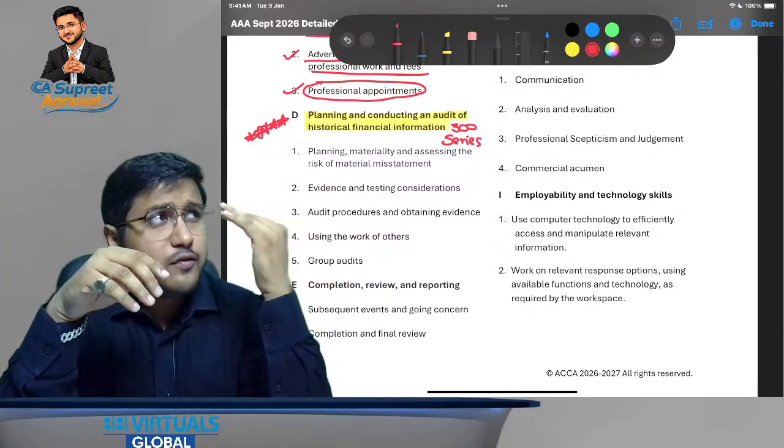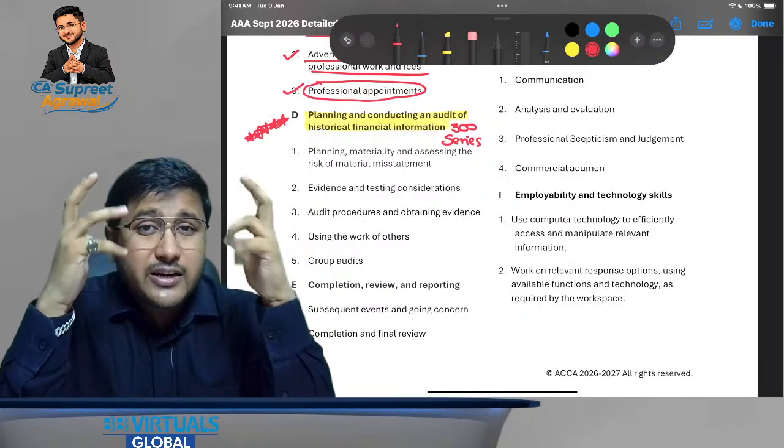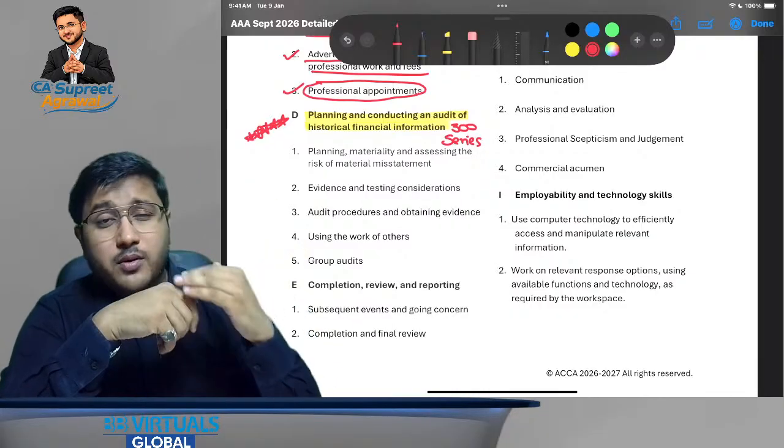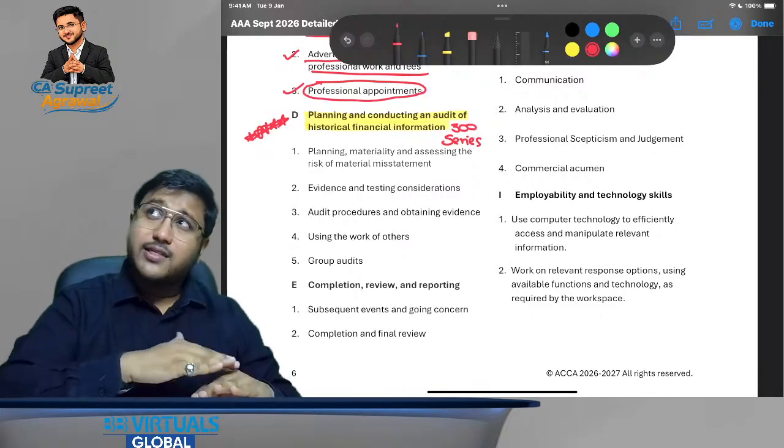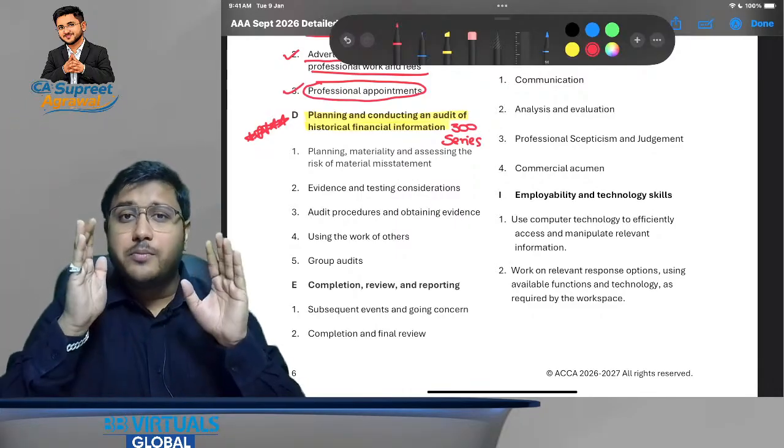If you go sequentially, then it becomes a little trickier for you. But if you study from the point of view of a very basic understanding and then go to the advanced level, then you will be enjoying this particular subject.